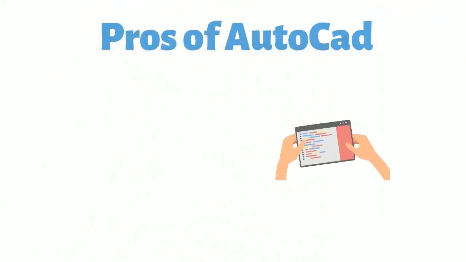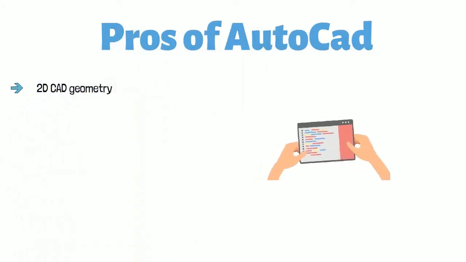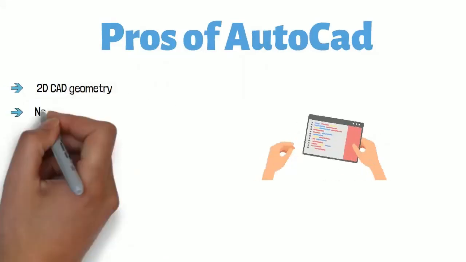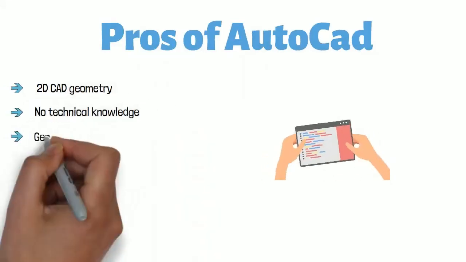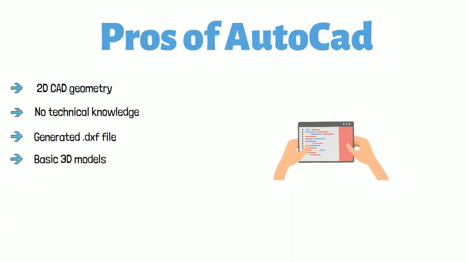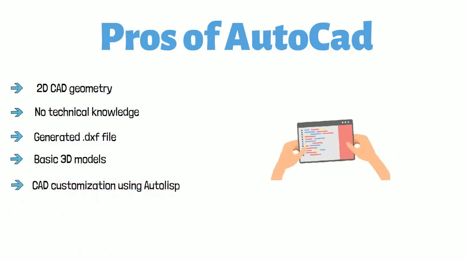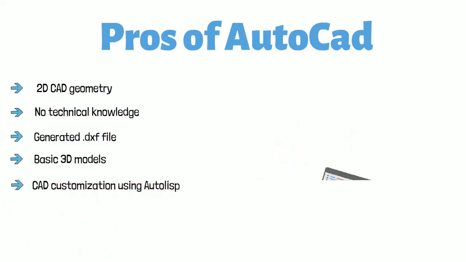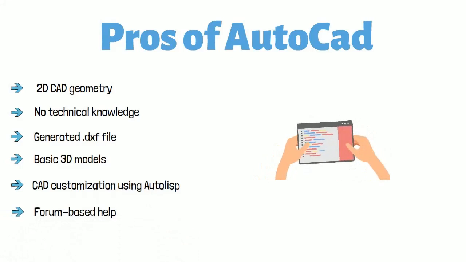Pros of AutoCAD. Creating 2D CAD geometry is super easy. No major technical knowledge is required to learn AutoCAD. AutoCAD generated .dxf file is still the preferred input file for modern CNC machines. AutoCAD can generate basic 3D models very easily. Industry-specific CAD customization is very easy using AutoLISP. Forum-based help is great as this is the oldest CAD software.